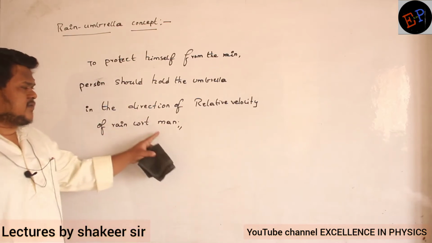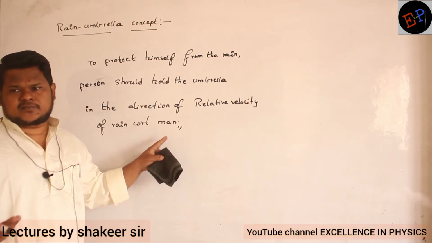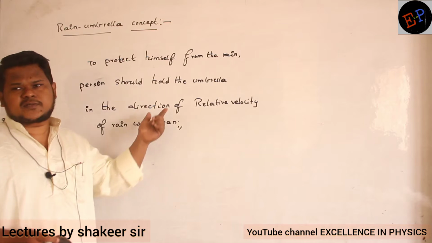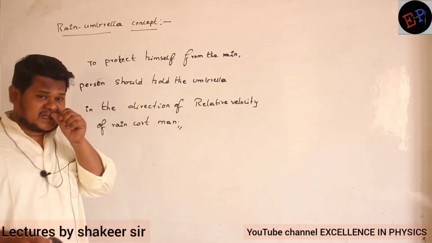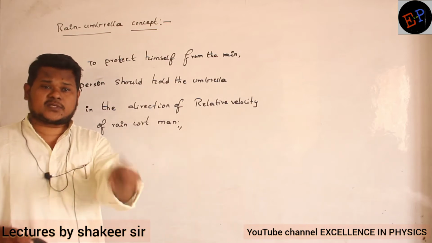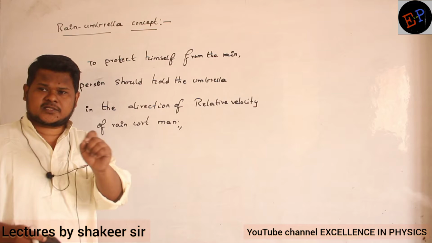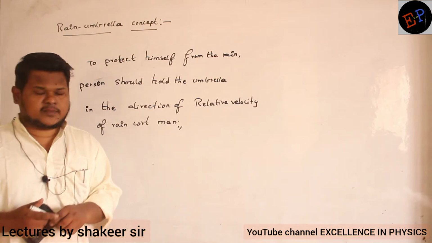So relative velocity, the name itself we have, no? It is always relative. So it depends on the velocity of man also, it depends on the velocity of rain also. So the person should hold the umbrella in which direction? In the direction in which rain is falling with respect to that man. In that direction, if he holds the umbrella, then he can protect himself from the rain. Are you able to understand, ma?